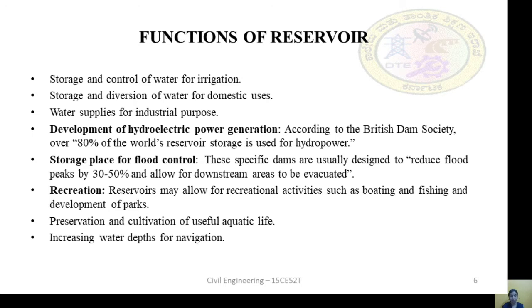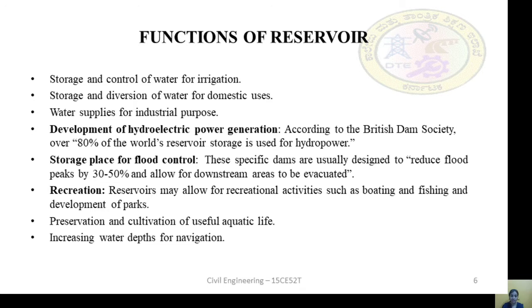It is also used for hydroelectric power generation. This is the main purpose why we use dams for hydroelectric power generation. And then storage place for flood control. Whenever there is heavy rainfall, the downstream side of the dam may be disrupted due to floods. To control that, reservoirs are used.